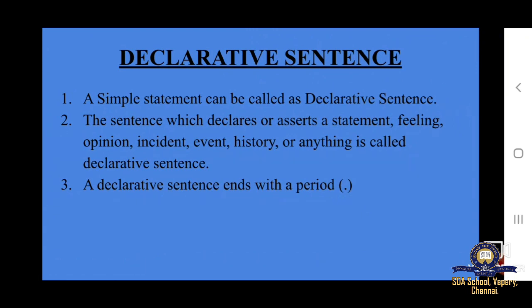In other words, a simple statement can be called a declarative sentence. The sentence which declares or asserts a statement, feeling, opinion, incident, event, history, or anything is called declarative sentence. A declarative sentence ends with a period.